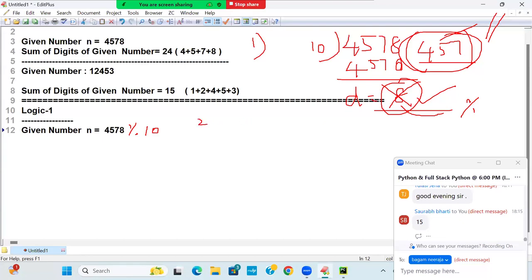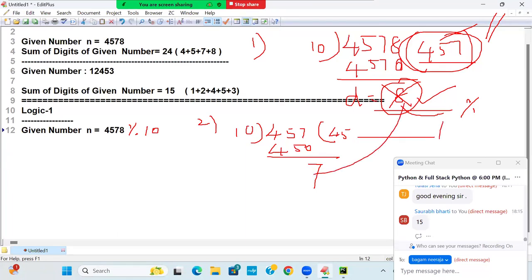Next stage, what will I do? 457, which is greater than 0. I will take 10 again. 457 percent 10, what is the answer now? 7. What is the 7 called? The remainder. This digit I will add to the previous digit. And this 45 is obtained by double slash, and this 7 is obtained by using percentage.